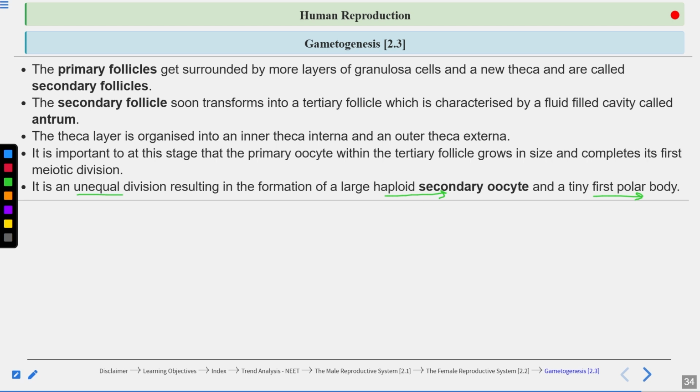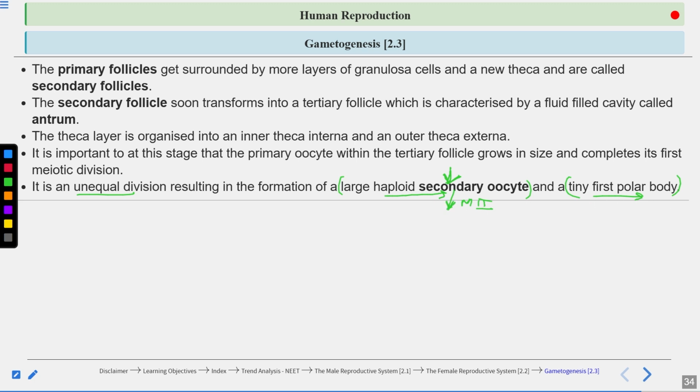So this division is unequal, because a large haploid secondary oocyte is formed and a tiny first polar body is formed. Most of the cytoplasm of the primary oocyte is retained with the secondary oocyte. Now why is this so? Because cytoplasm consists of a lot of nutrients and organelles. Then the secondary oocyte will undergo meiosis II to form a large ovum and a second polar body.